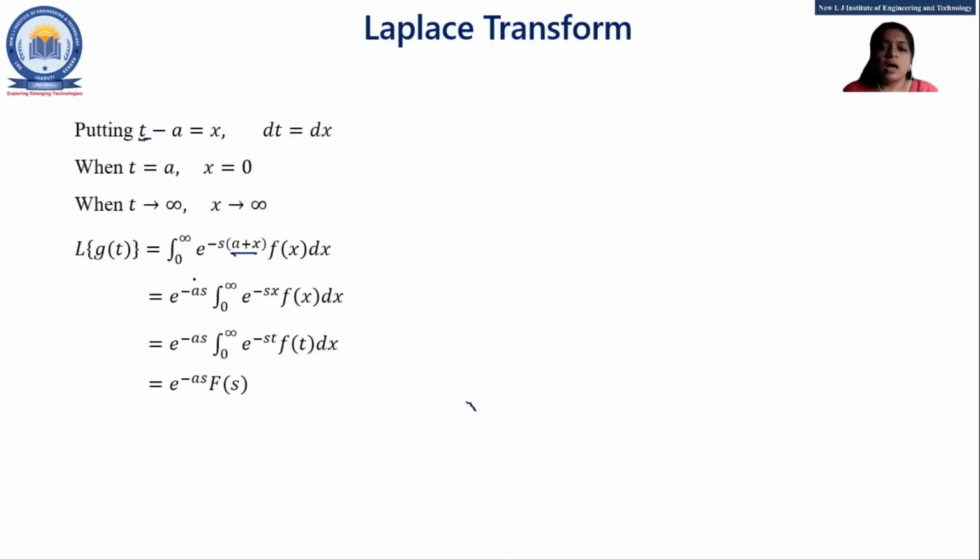After simplification, this will be represented as 0 to infinity, e raised to minus ax minus sx. So we also represent it as e raised to minus as into e raised to minus sx into f of x dx, right?